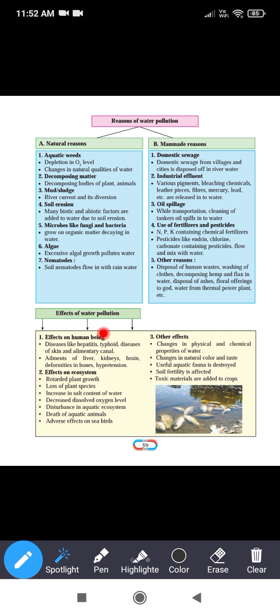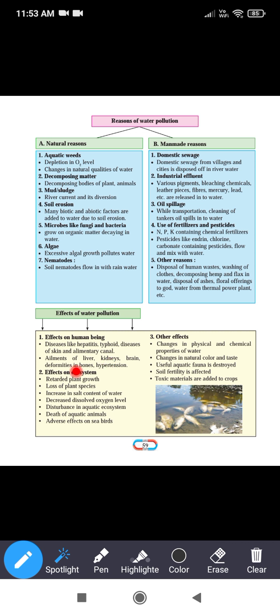Now, effect of water pollution. First one, effect on human beings. Diseases like hepatitis, typhoid, diseases of the skin and alimentary canal. Alimentary canal means it is related to the digestive system. So it produces diseases like hepatitis, typhoid and alimentary canal diseases.